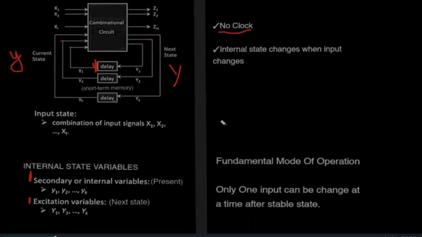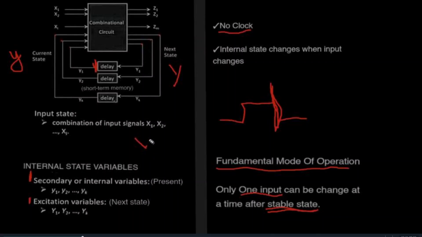This problem will not be there in a synchronous circuit which is edge triggered, because the circuit is allowed to change only during this short time of pulse transition. To ensure proper operation, we assume the fundamental mode. In this, only one input can change, and only after the circuit has attained a stable state. The circuit will be stable when the current state is equal to the next state.